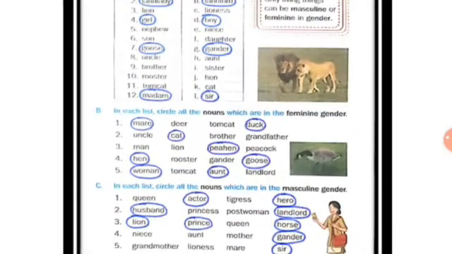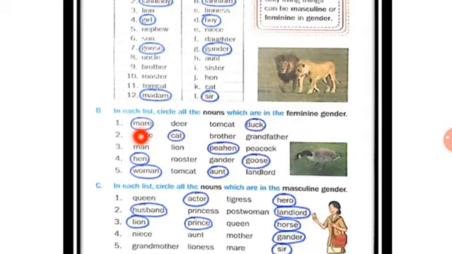Now exercise number B. In each list, circle all the nouns which are in feminine gender. Now in the list, you have to see which is feminine gender and you have to circle it. Now number 1 is mare, deer, tomcat, duck. Now in this, mare is feminine gender of horse and duck is feminine gender of drake. So you have to circle mare and duck.